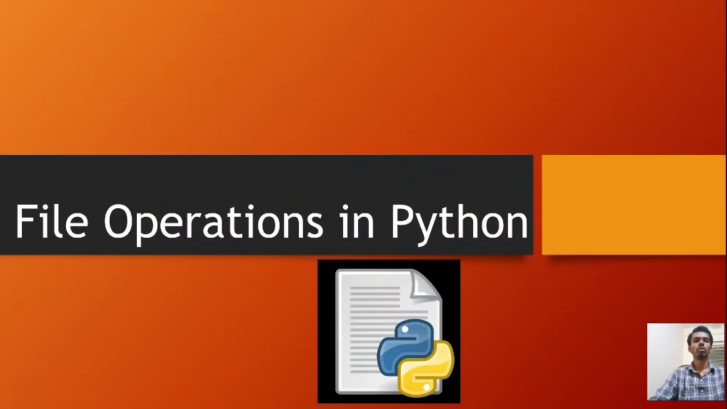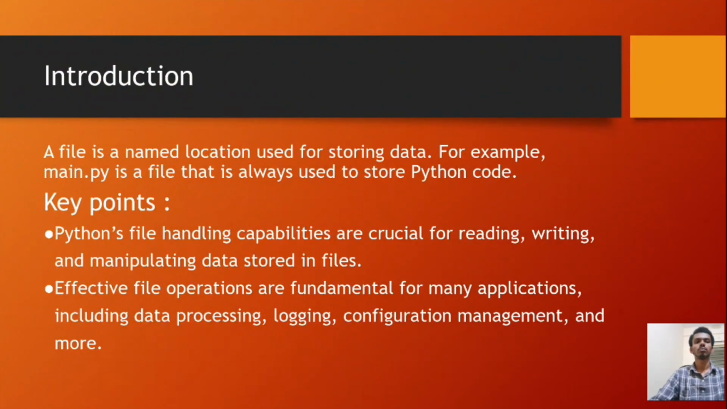And the topic for today's video is File Operations in Python. Let's see the introduction part of this topic. A file is a named location used for storing data. For example, main.py is a file that is always used to store Python code.